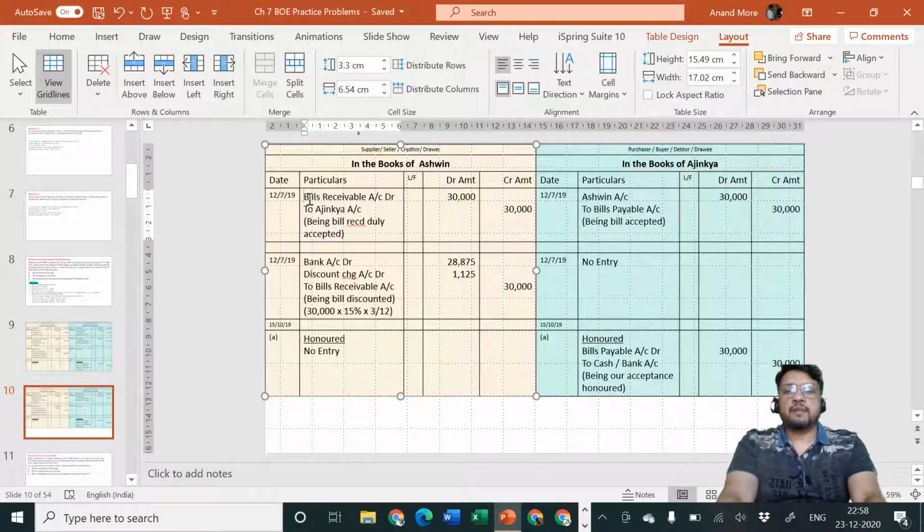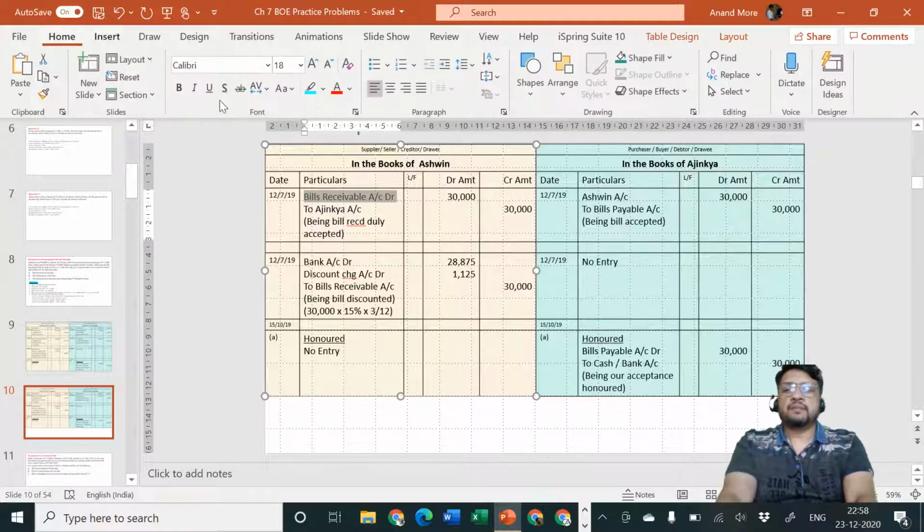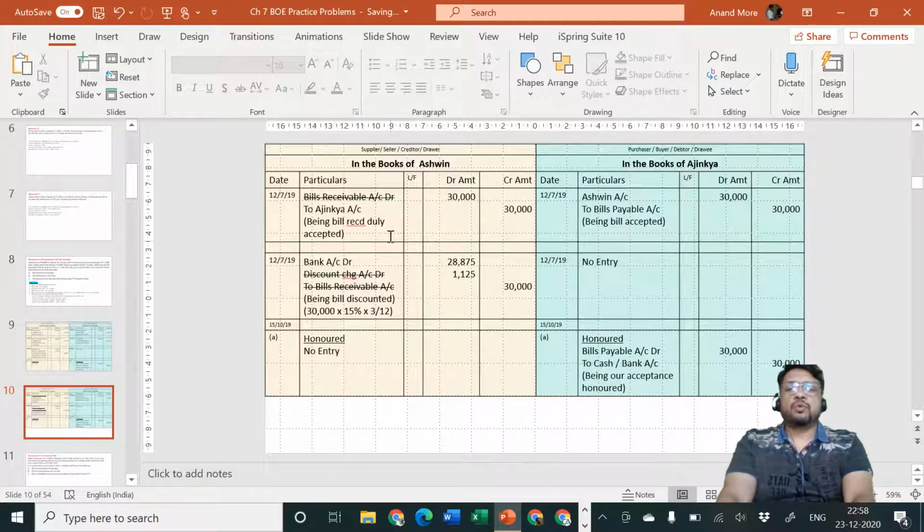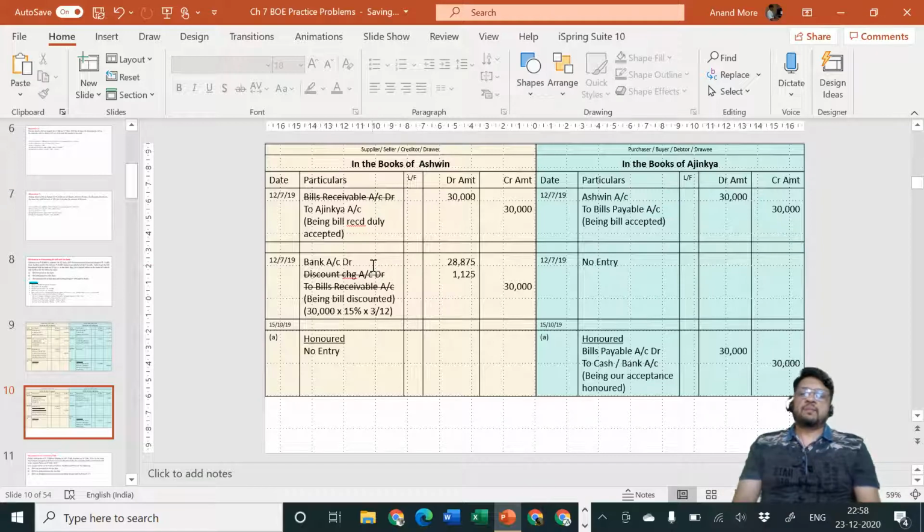This bills receivable is debited here by rupees 30,000 and then it is credited here by rupees 30,000. So I can safely say BR cancel, bills receivable cancel. Forget the discount. So this discount I am going to ignore now. Okay, what will the remaining entry be? To Ajinkya account and Bank account debit. So what is the remaining entry? Bank account debit to Ajinkya account is the remaining entry.